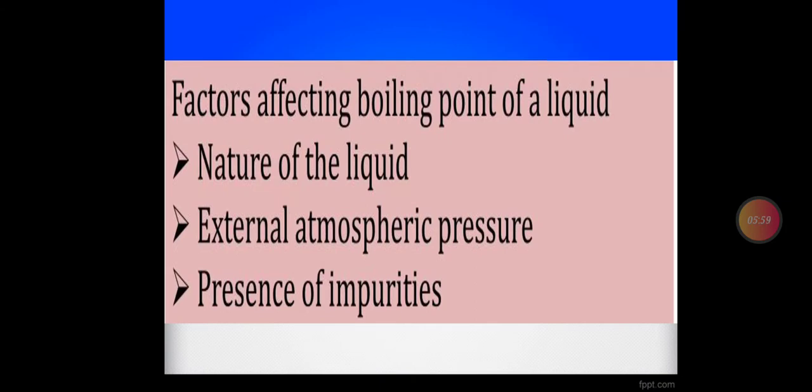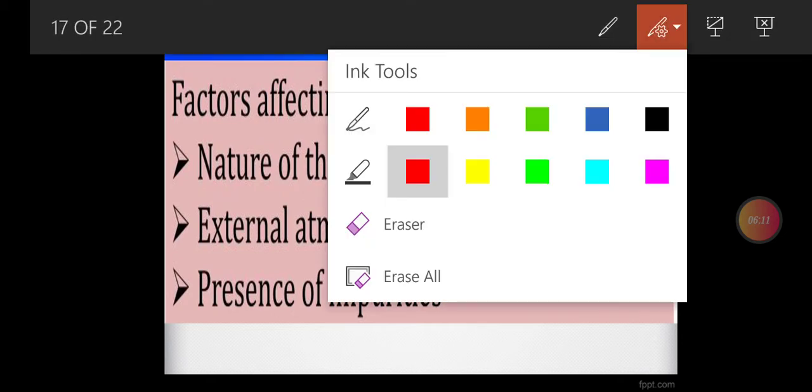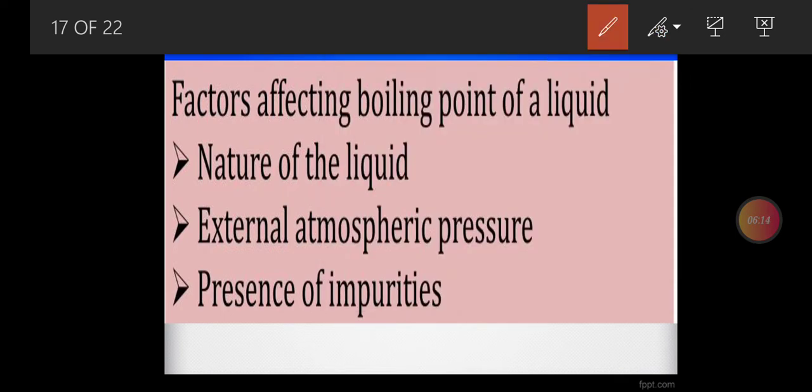Factors affecting boiling point, as we have also discussed recently, are the nature of the liquid, external pressure effects, and presence of impurities effects. Let's talk about the nature of the liquid first. If the intermolecular forces are more, then it has a high boiling point. If the intermolecular forces are weak, the vapor pressure is more, and if vapor pressure is more, the boiling point is low.